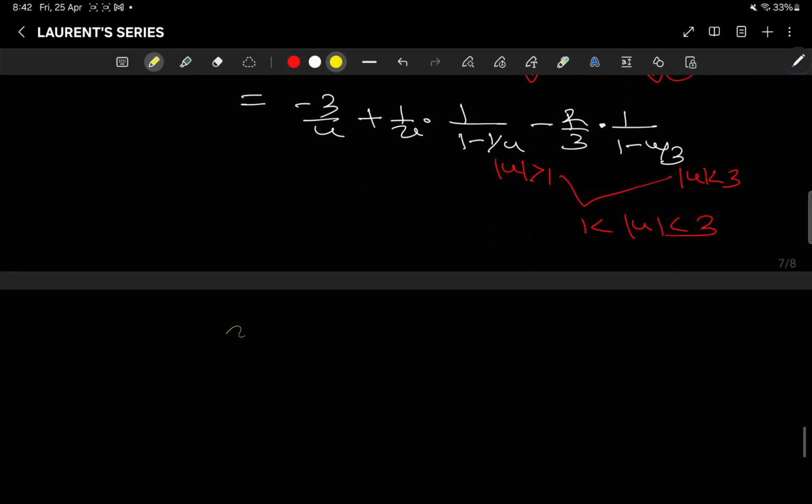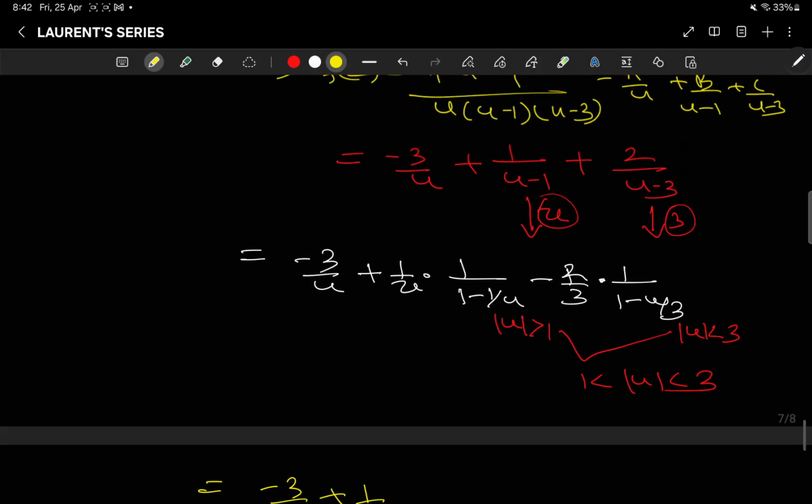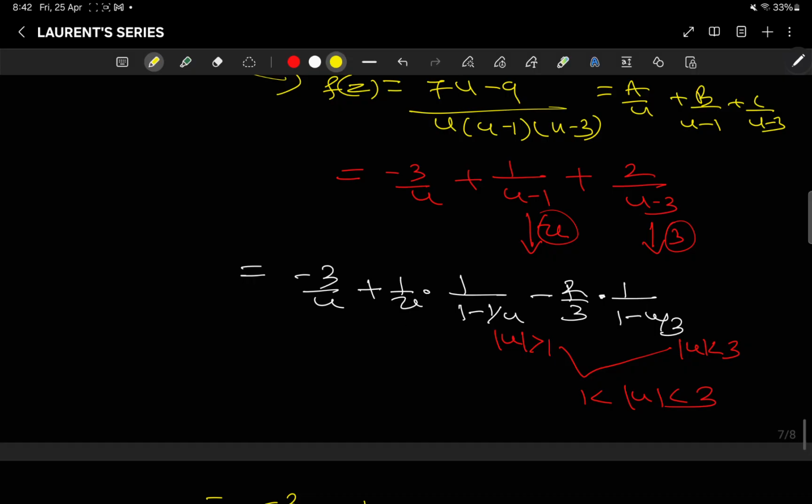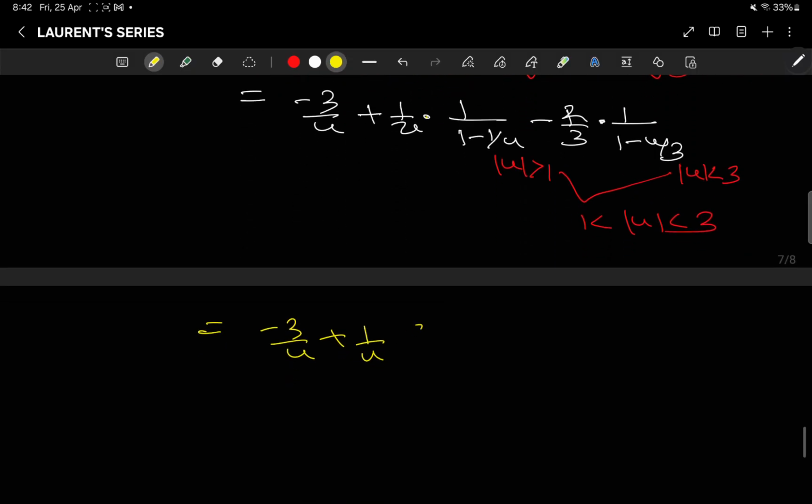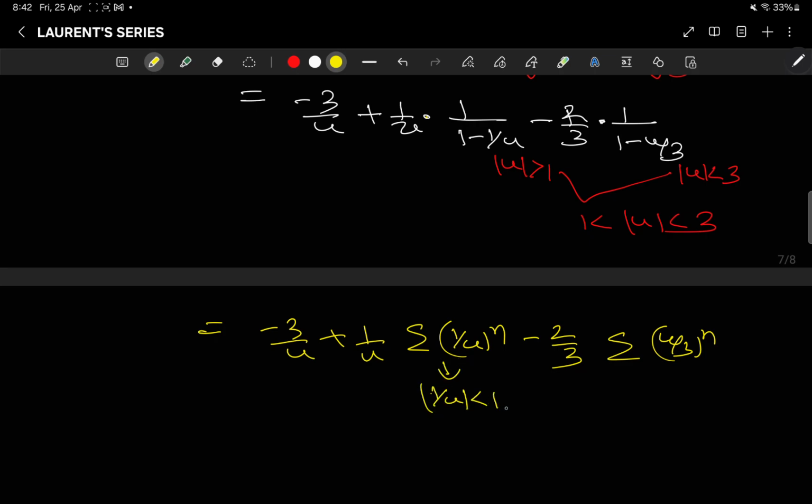Okay, so I can write it. This is minus 3 by u plus 1 by u taken common, 1 by u, summation of (1 by u)^n, minus 2 by 3 summation of (u by 3)^n, where |1 by u| less than 1, and here |u by 3| less than 1.